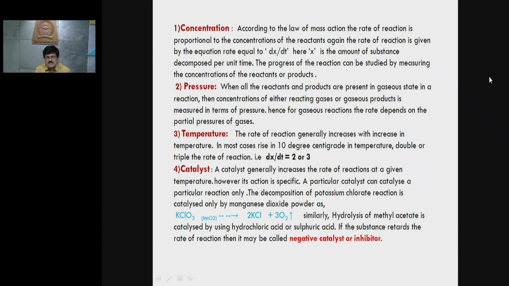For example, the decomposition of potassium chlorate is catalyzed only by manganese dioxide powder. So KClO3, with MnO2 as the catalyst, gives 2KCl plus 3O2. Similarly, hydrolysis of methyl acetate is catalyzed by hydrochloric acid or sulfuric acid. If a substance retards the rate of reaction, then it may be called a negative catalyst or inhibitor.